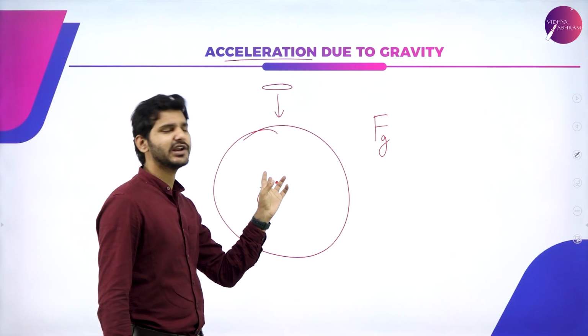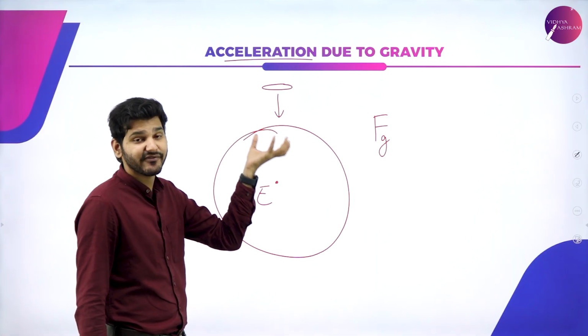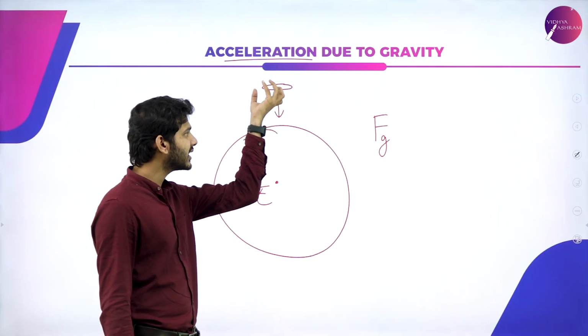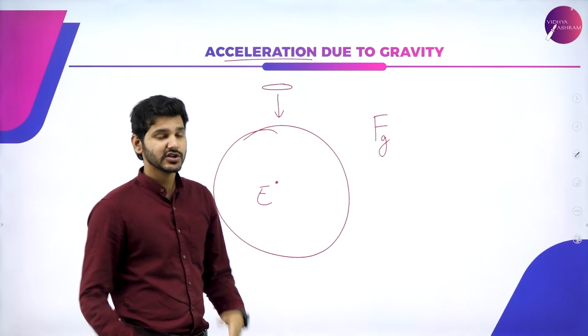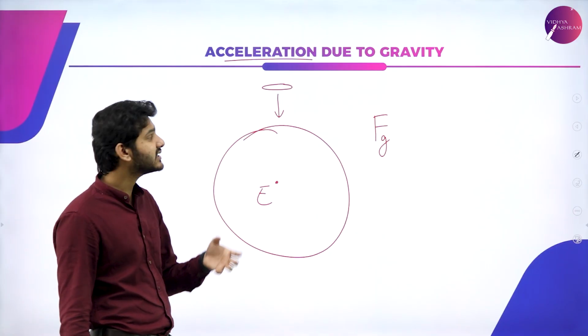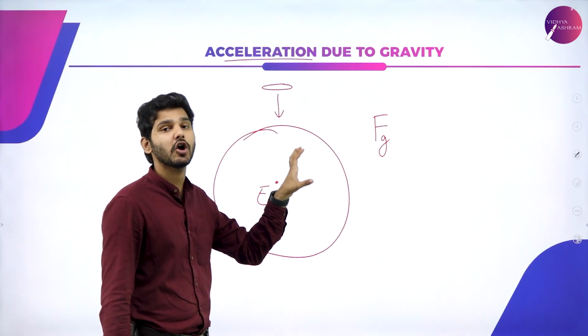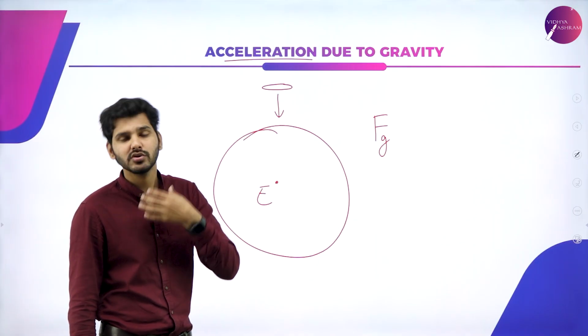Obviously, it won't go to the center of the Earth, it will stop somewhere on the surface, but its effect will be felt as if something is pulling it towards the center. This particular pull is known as the force due to gravity. And since the acceleration is produced due to that gravitational force, we call it acceleration due to gravity.